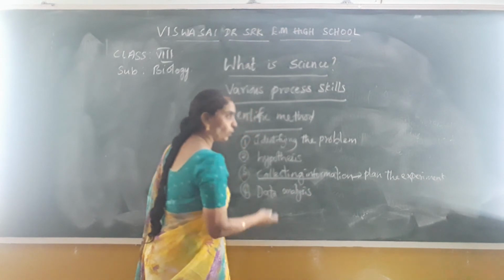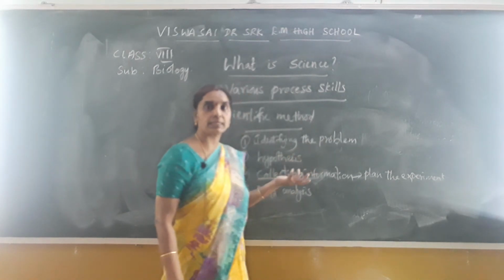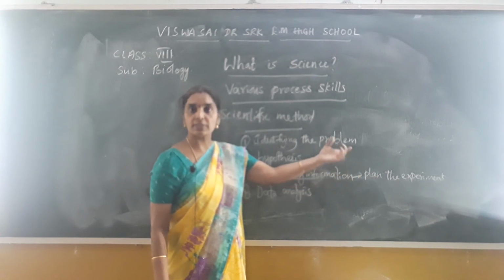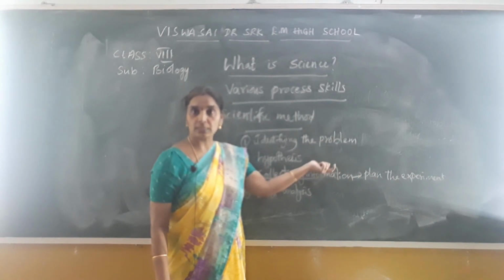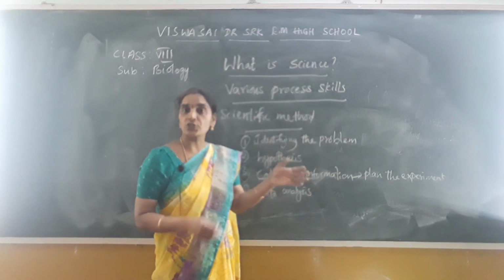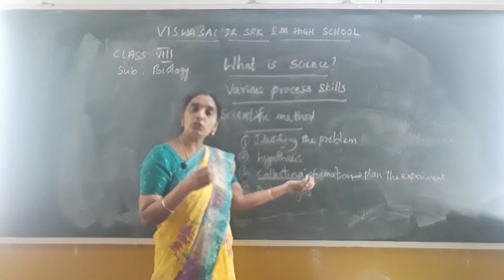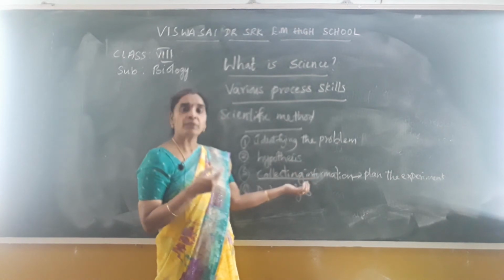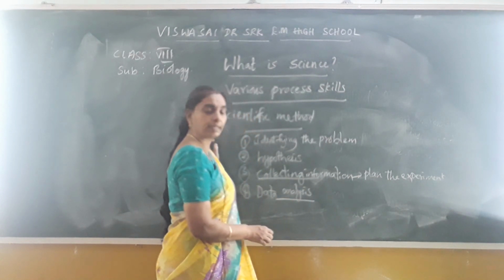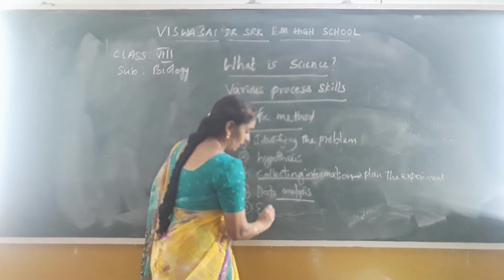For example, as I told you, for the bulb not glowing, you may arrange the collected data, that is, whether the switch is in good condition. Yes, it is in good condition. First you will see the filament. If the filament is in good condition, yes, the filaments are in good condition. If the wires are not attached properly, the positive and negative sides, everything, you have to see it carefully. So you will be testing whether all the wires are in proper condition or not. So like that you will analyze the data based on the collected information, and experiment on it.